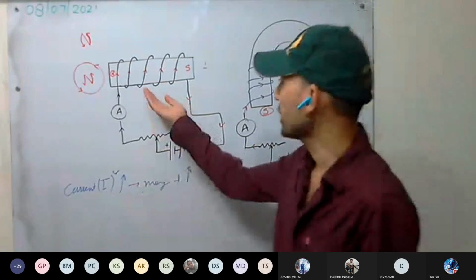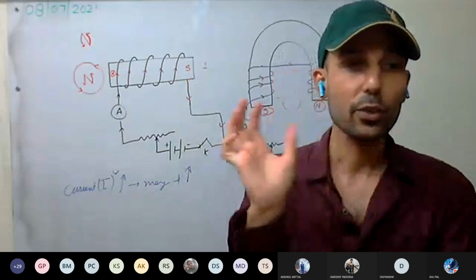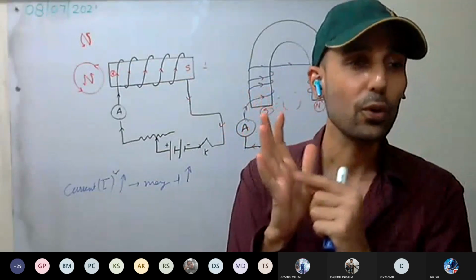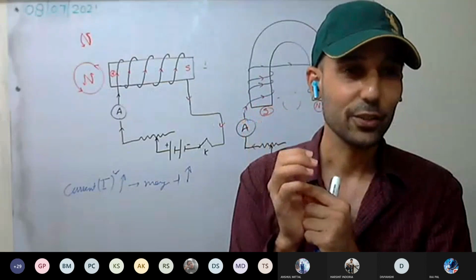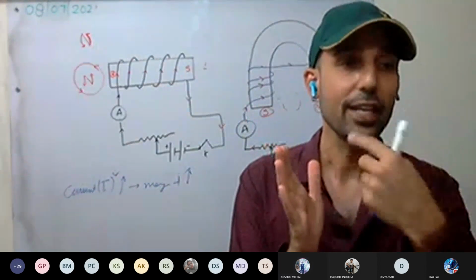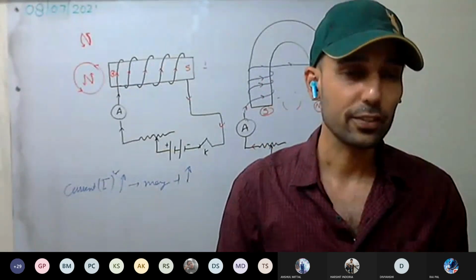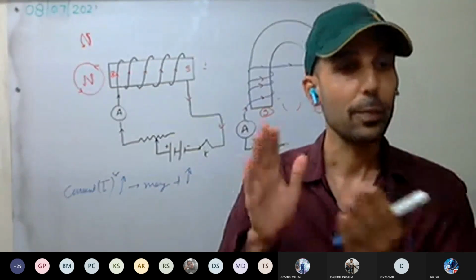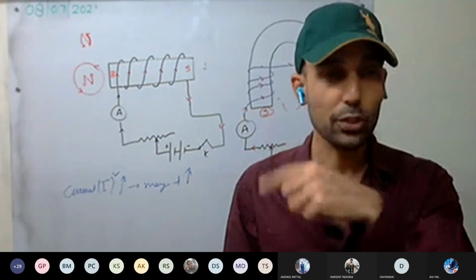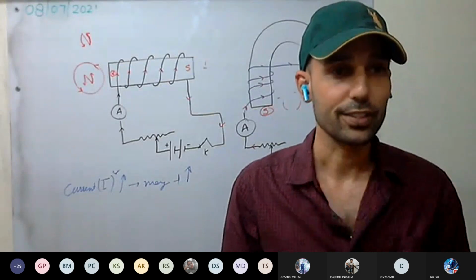Copper is the best conductor, so we go for copper. You have seen on motors at home, it is written aluminum winding or copper winding, pure copper winding. Yes or no? But to save cost, many motors are wound with aluminum as well. Best is copper winding, but copper winding motors are costlier as compared to aluminum winding motors.